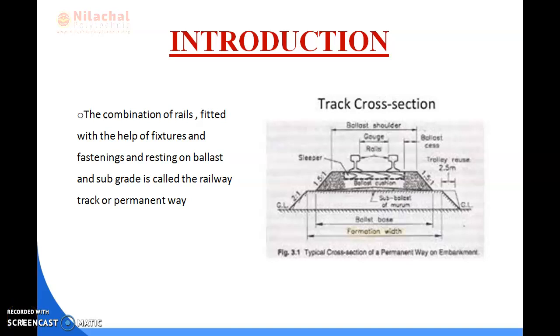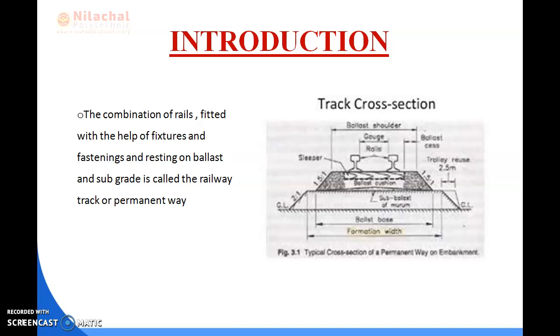So we are discussing your permanent way, how the track is constructed and what its layers are. Now we discuss a little bit about your permanent way. Basically, the track on a railway or railroad is also known as your permanent way. In a simple way you can remember that it is the way made permanently for the rail, and that one is called the permanent way.